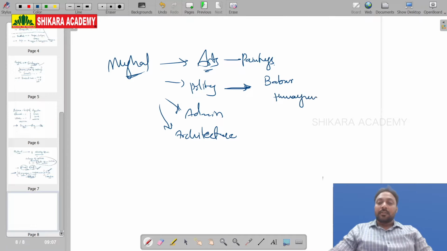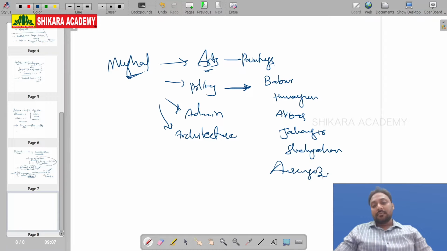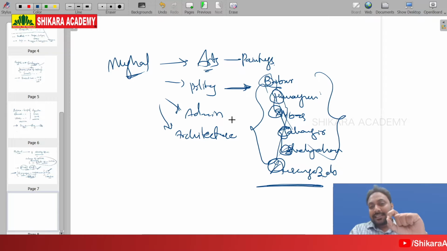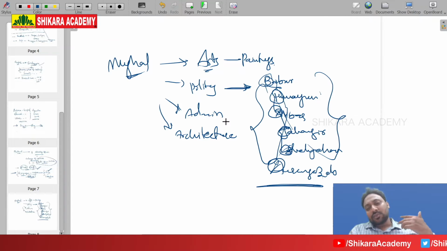For example, Babar, Humayun, Akbar, Jahangir, Shahjahan, Aurangzeb. Badsa, a very simple and sweet shortcut you have to remember. You can remember easily, the first letter of every word. Babar, Humayun, Akbar, Jahangir, Shahjahan, Aurangzeb. Only you have to study about these six rulers. After the death of Aurangzeb, there were so many Mughal emperors. They are called later Mughals, and they are not at all important.